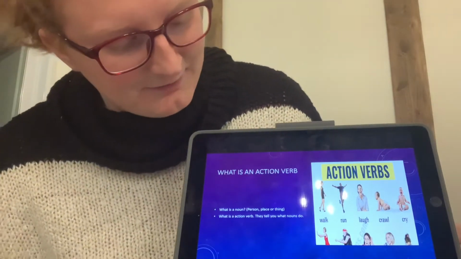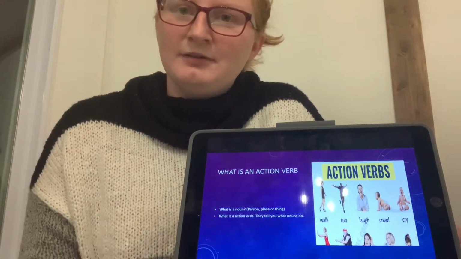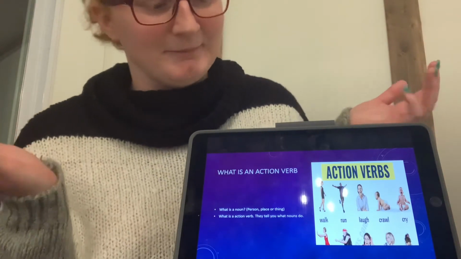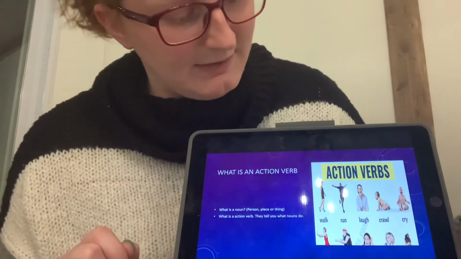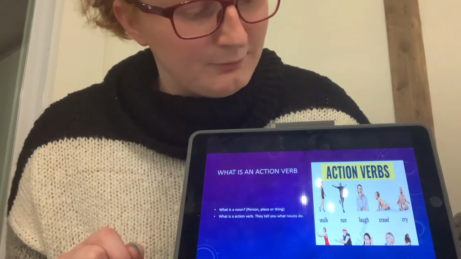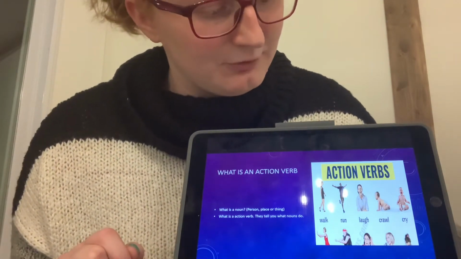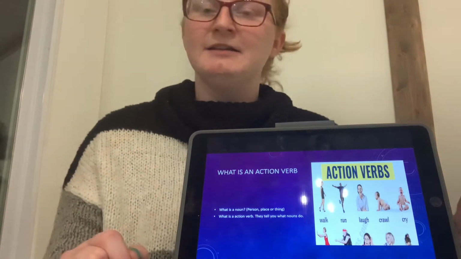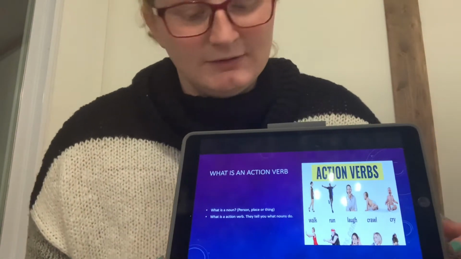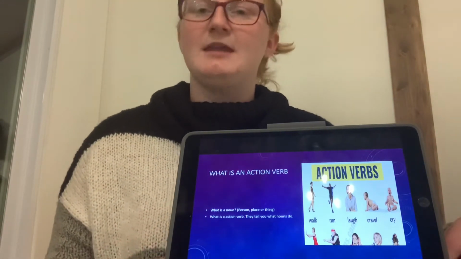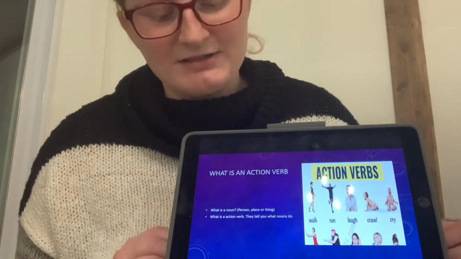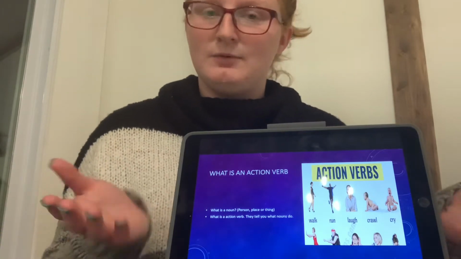So an action verb tells a noun what to do. It gets to tell it what it wants to do. So here I have some examples of what an action verb is. We have walk, run, laugh, crawl, cry. So when we think of what a noun is, person, place, or thing, then we get to describe what an action verb is. It tells the noun what it wants to do.